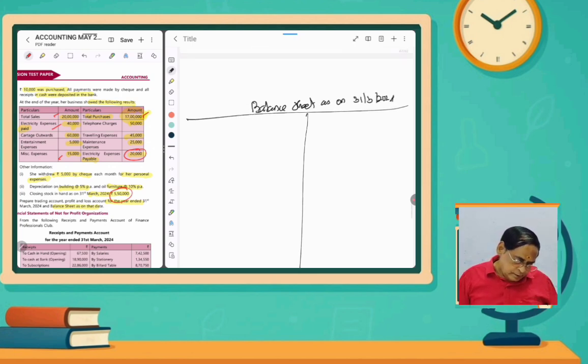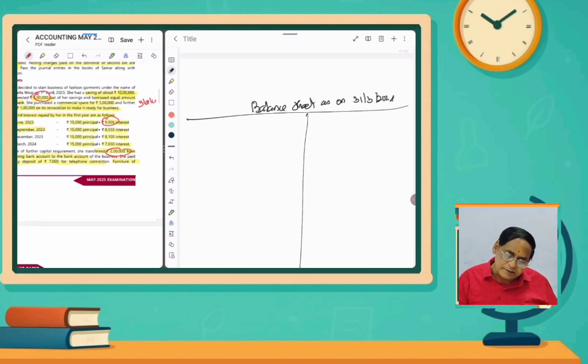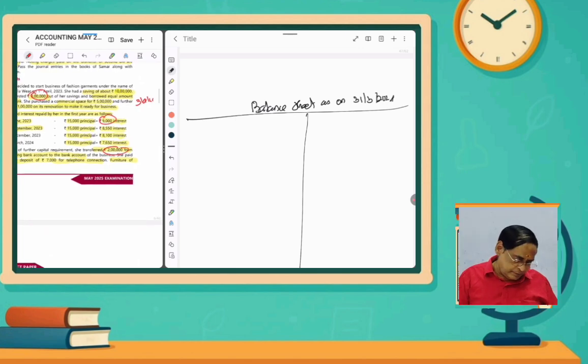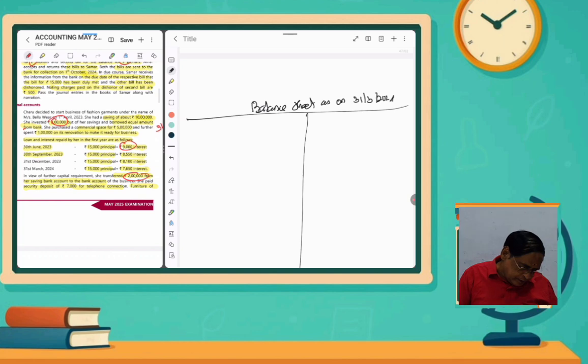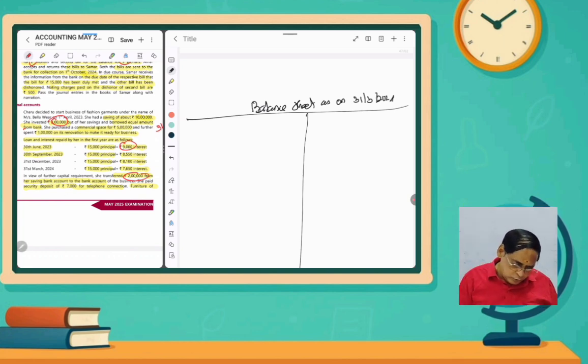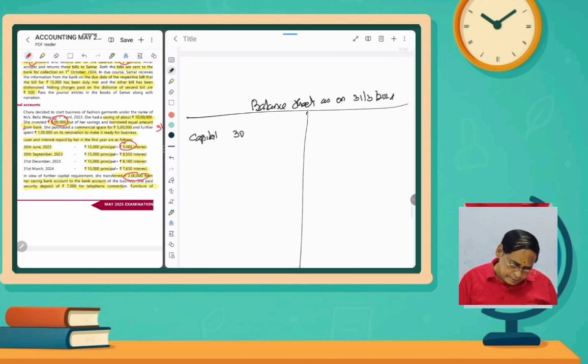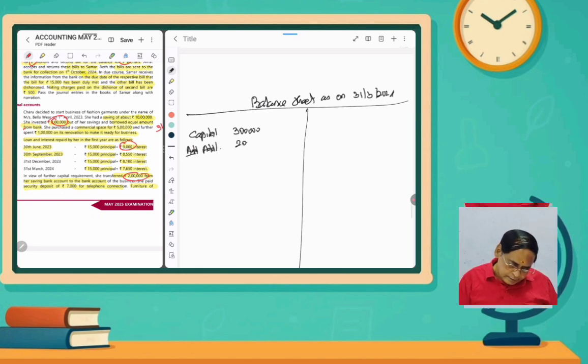Balance sheet. So what is the capital given? Out of his savings, he has introduced 3 lakhs as capital first, and then a further 2 lakhs capital. We have seen it, 3 lakhs rupees capital and then 2 lakhs rupees. So 3 to 5 lakhs. So capital on the liability side of the balance sheet, 3 lakhs, add additional 2 lakhs. So total 5 lakhs.